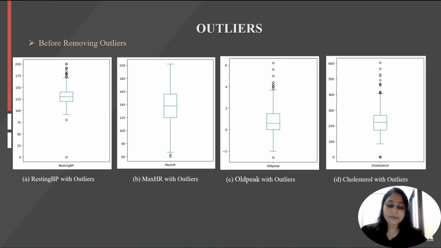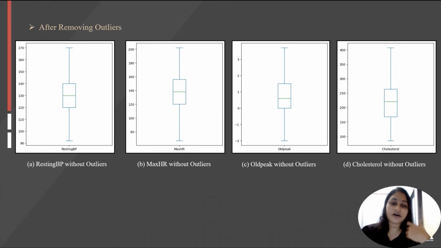Same as resting blood pressure, oldpeak also has a lot of outliers above the box plot but only 1 below the box plot. But for cholesterol, there are a lot of outliers above and below the box plot. The outliers of these attributes will be replaced by their standard deviation value or median value. This is because mode and mean values are influenced by the outliers. These are the images of the 4 features after removing the outliers.